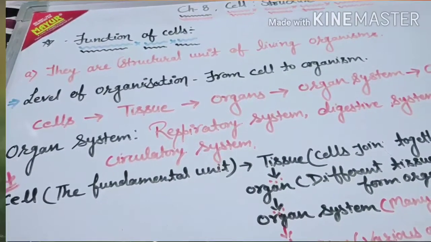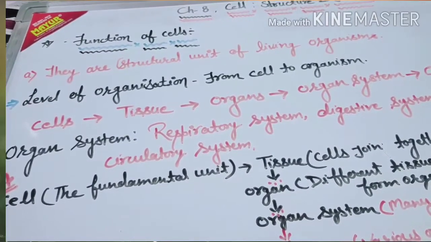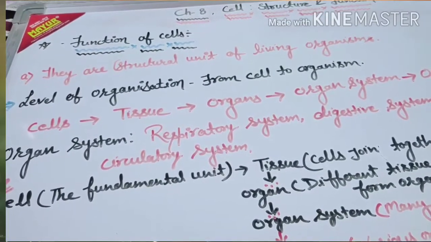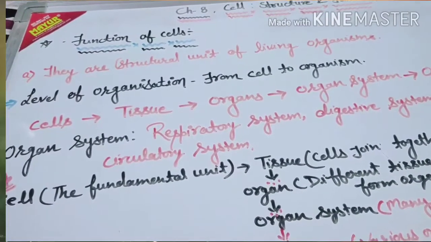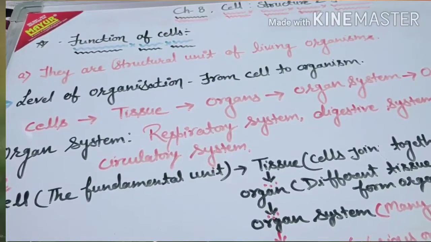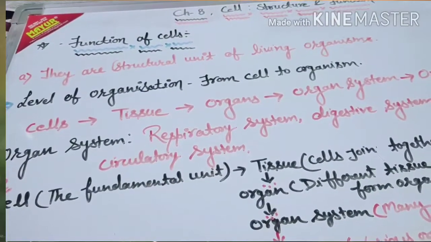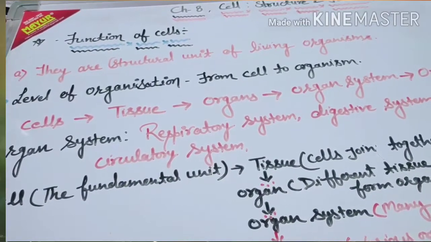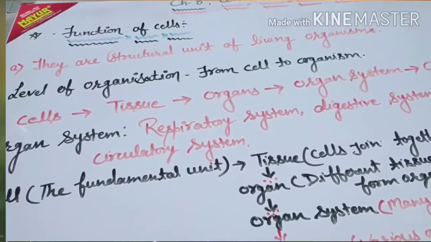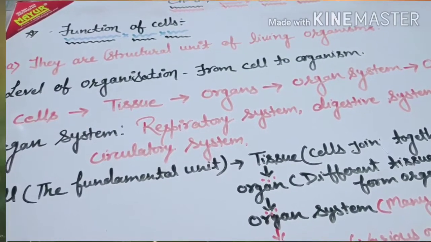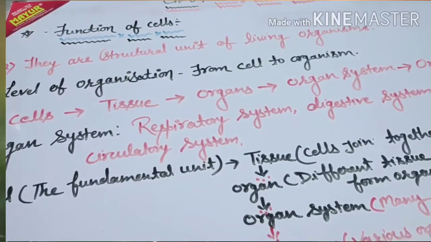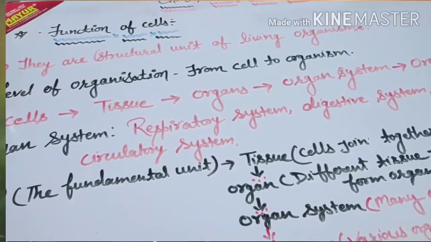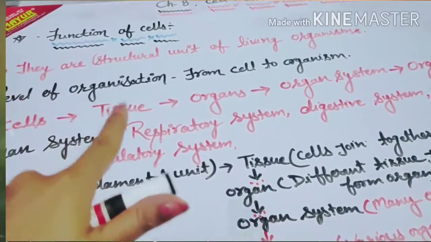A living organism can be a human being, an elephant, a deer, a plant, and all these living organisms have different structures. Their structure is basically formed by the cells. Now there are various levels into which the cells are organized. So here we are going to discuss the levels of organization.